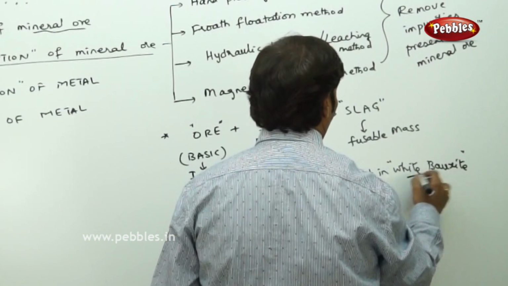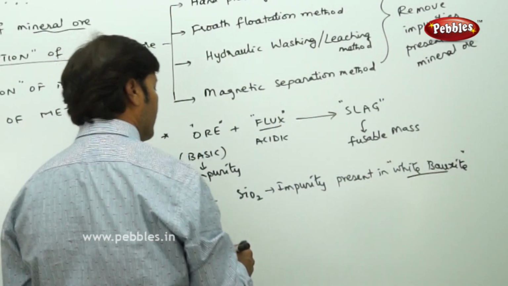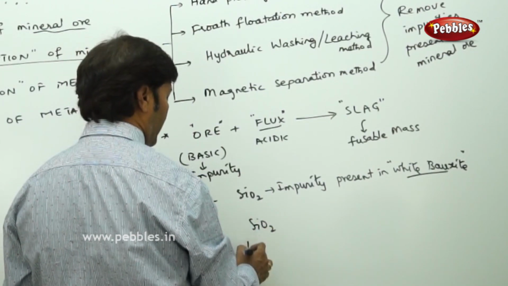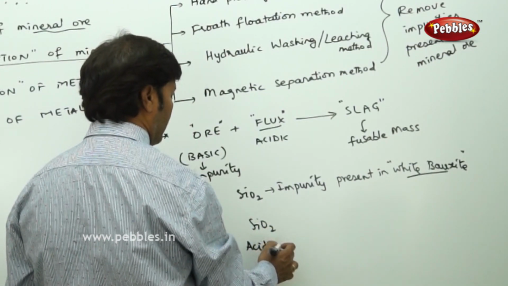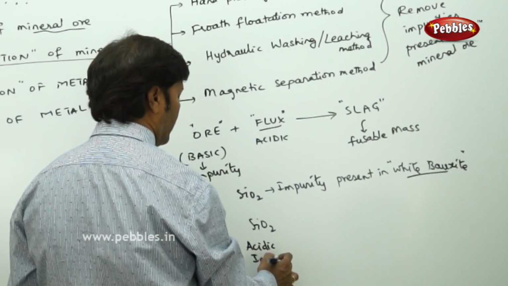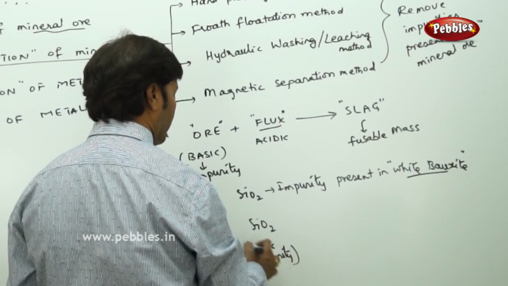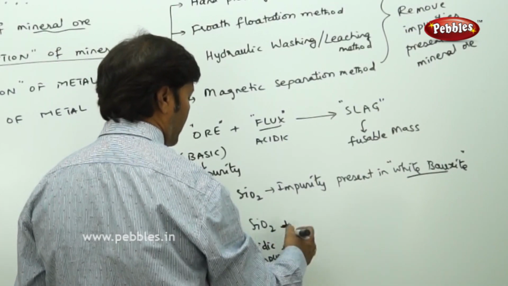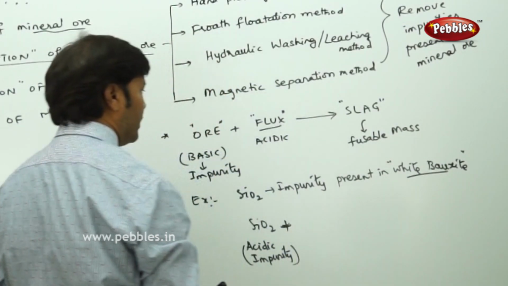Here SiO2 is an acidic impurity, and for this we add the neutralizing substance, that is basic flux.